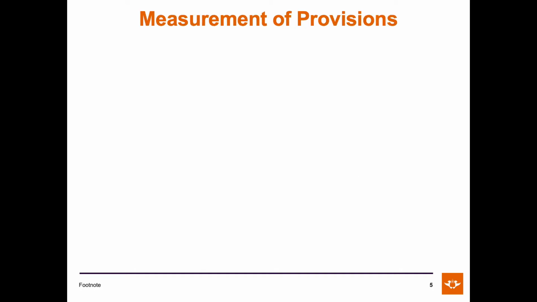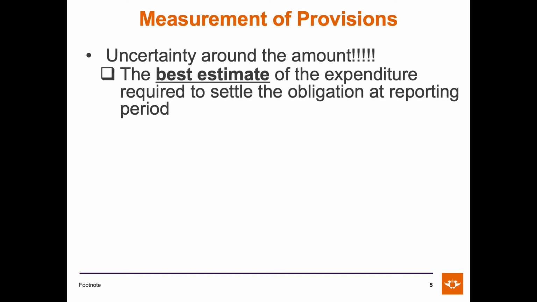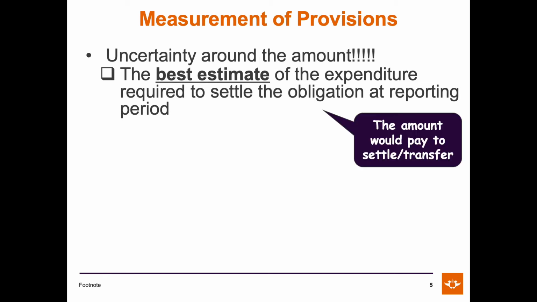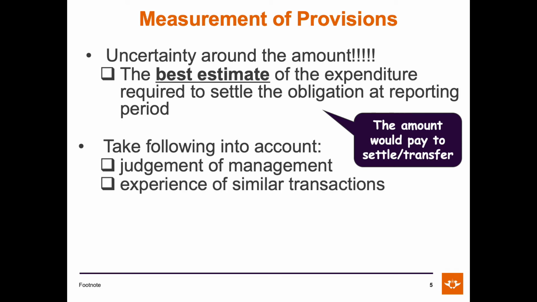But how much would we measure the provision at? If there is uncertainty about the amount of a liability, then we will use the best estimate of the expenditure required to settle the obligation. So how much would you need to pay to settle or transfer the liability? This will be done by taking into account the judgment of management, experience of similar transactions.